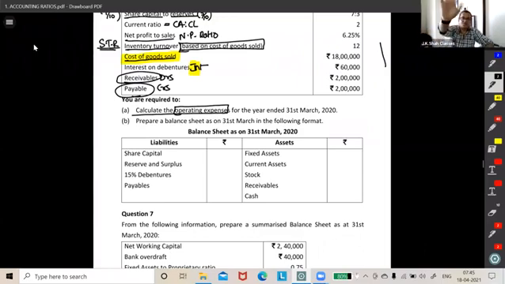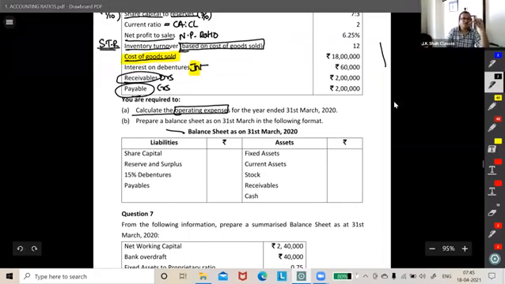It's so sweet. They're giving you the ready-made format. If I tell you to fill up a few things right now, what will you fill up without any calculation? Correct. Receivables and payables are given ready-made: debtors and creditors. Anything else? Yes, debentures. We know the amount of interest and we know the rate of interest, so we can always calculate debentures also, right? So the question is very simple.